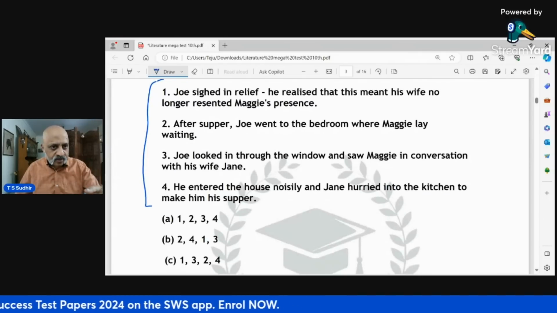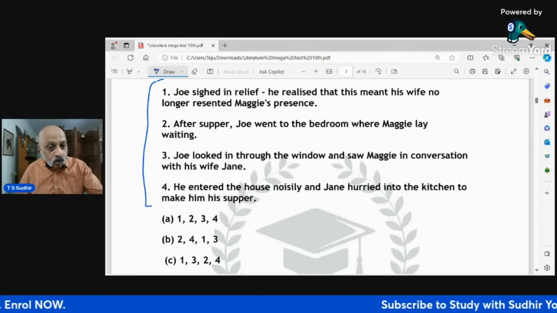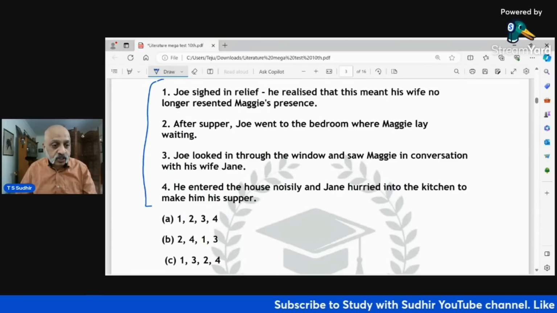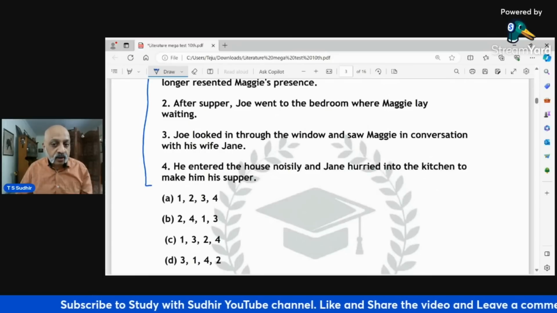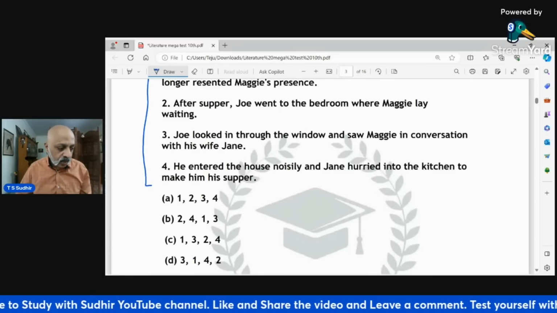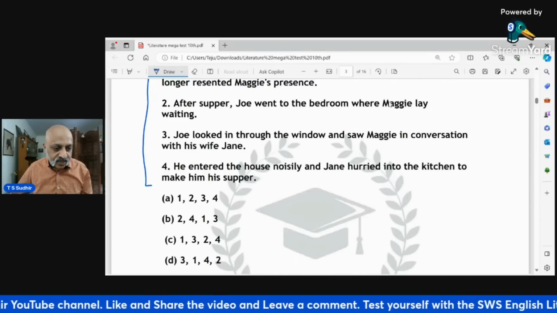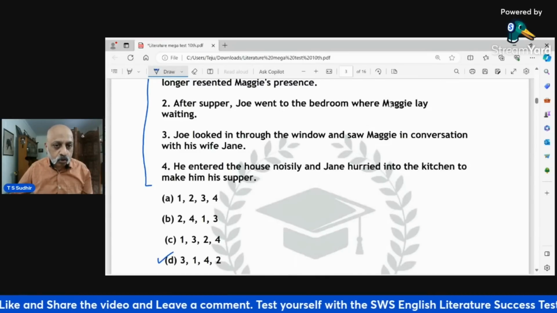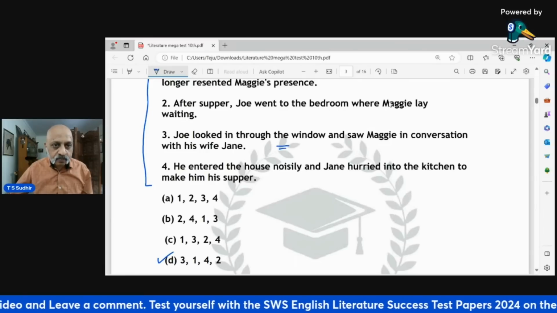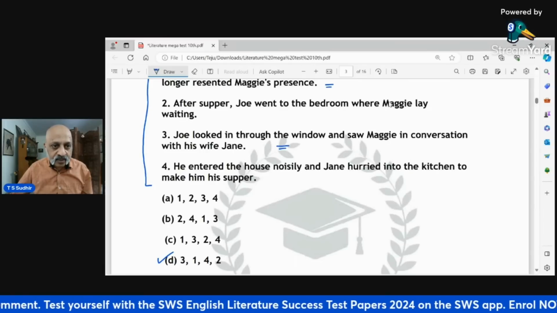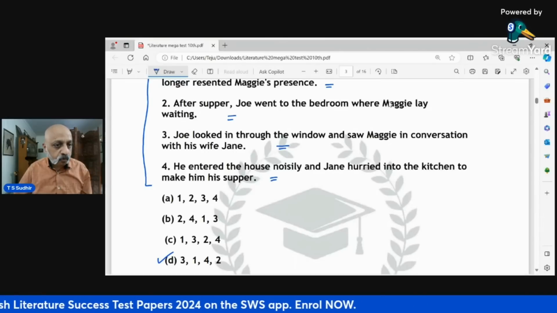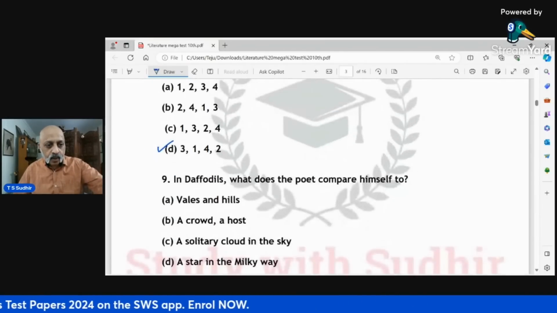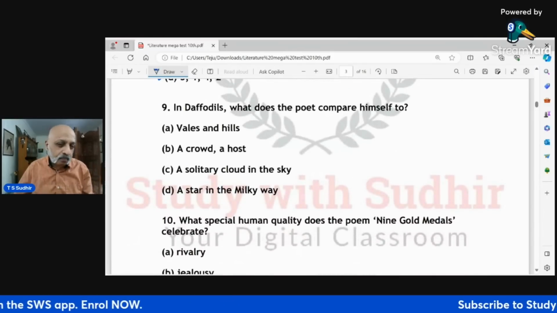So Joe sighed in relief. Then after supper, what happens? Then what he did while looking through the window while they were in conversation, and he entered the house noisily, and Jane hurried into the kitchen. Okay, so the correct option for this is 3142. So this happens first, then this happens, then this happens, and then this happens. 3142.